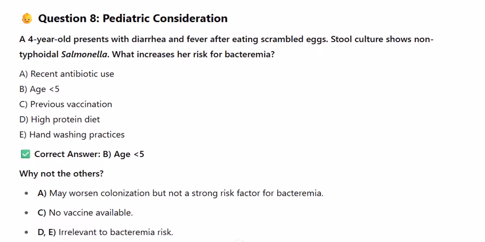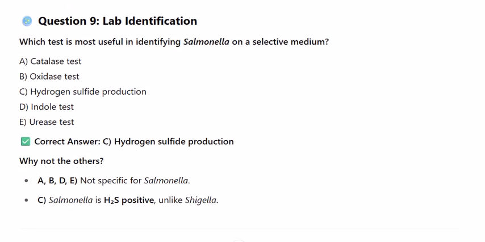Question 9. Lab identification. Which test is most useful in identifying Salmonella on a selective medium? A. Catalase test. B. Oxidase test. C. Hydrogen sulfide production. D. Indole test. E. Urease test. Correct answer C. Hydrogen sulfide production. Why not the others? A, B, D, E: not specific for Salmonella. C: Salmonella is H2S positive, unlike Shigella.